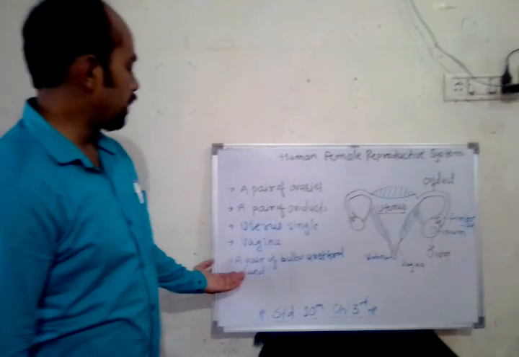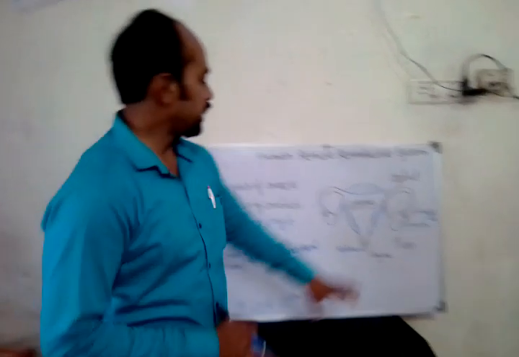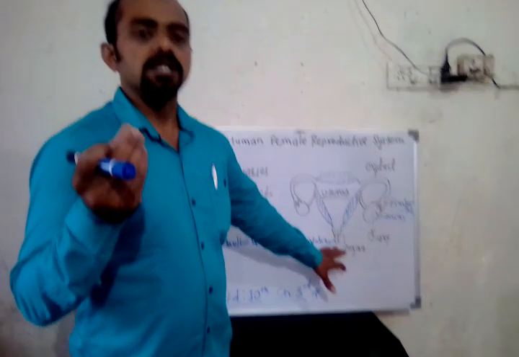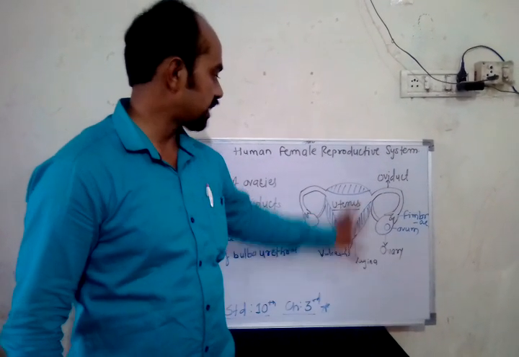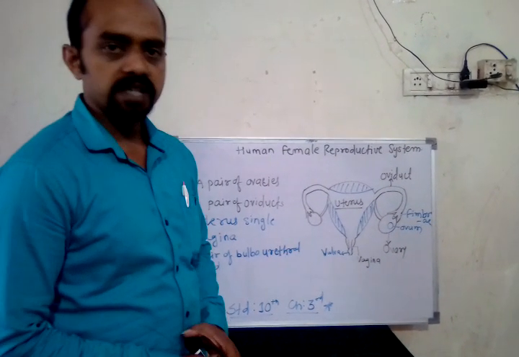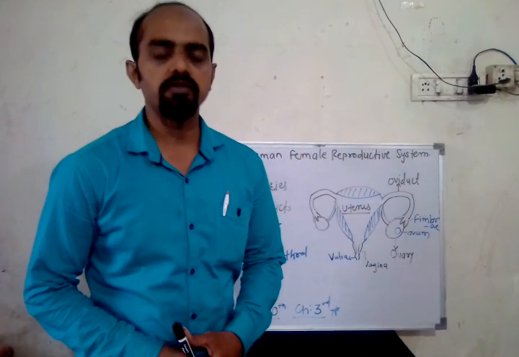And a pair of bulbourethral glands. It is the most important gland because it produces a secretion which eases the entry of the penis inside the vagina. So this is the most important reproductive system in the female.